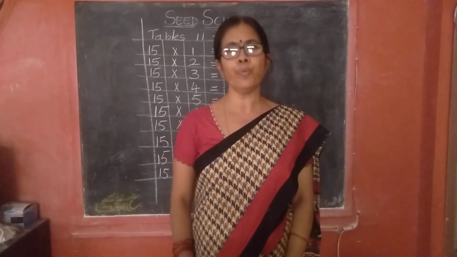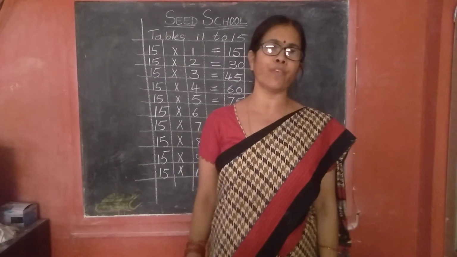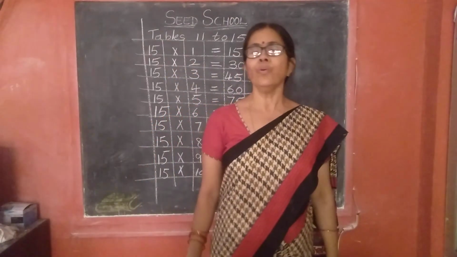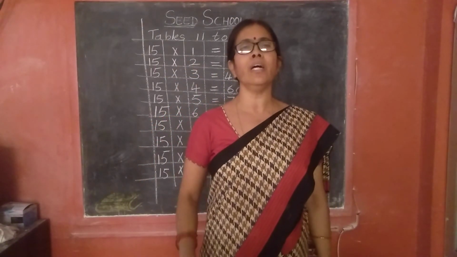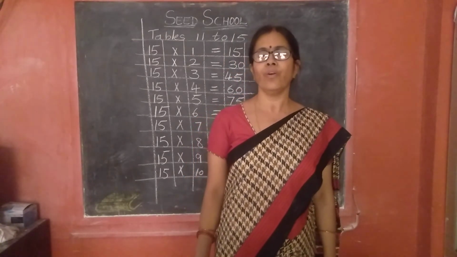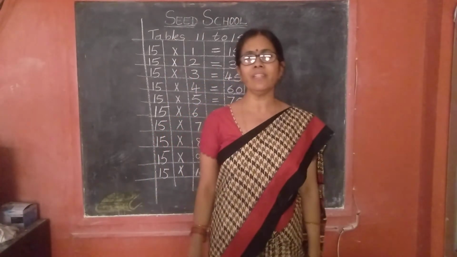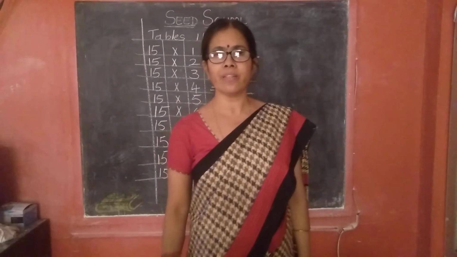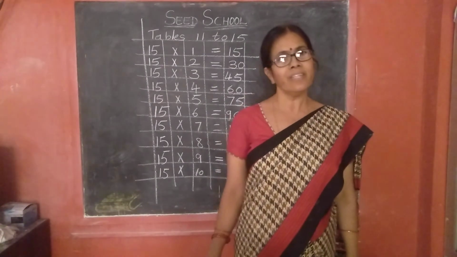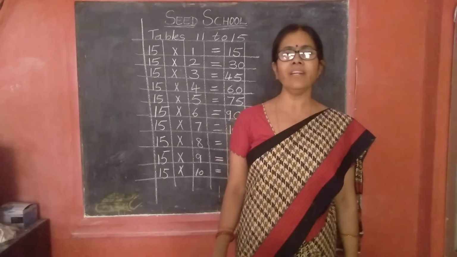So you have to practice the tables. 2 to 15 tables daily you have to practice. Understood, children? Yes. Now, in the morning, when you wake up, you have to read the tables 2 to 15. Each table you have to repeat 3 times. Same like that, as soon as possible complete your CW book, and in the rough notebook also you have to practice in the morning. Okay, children?